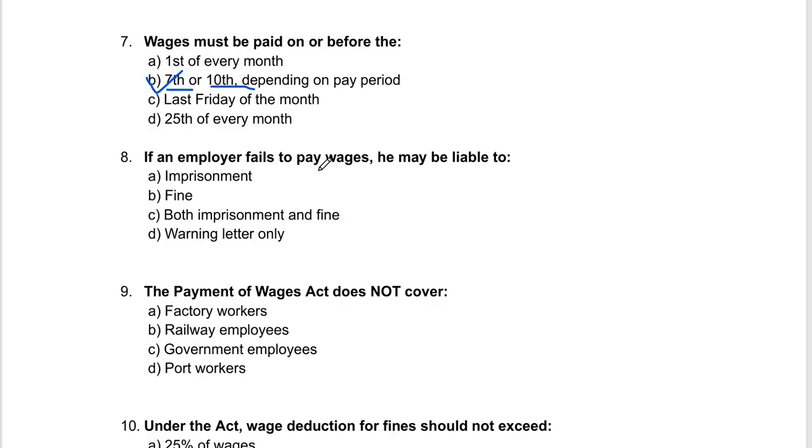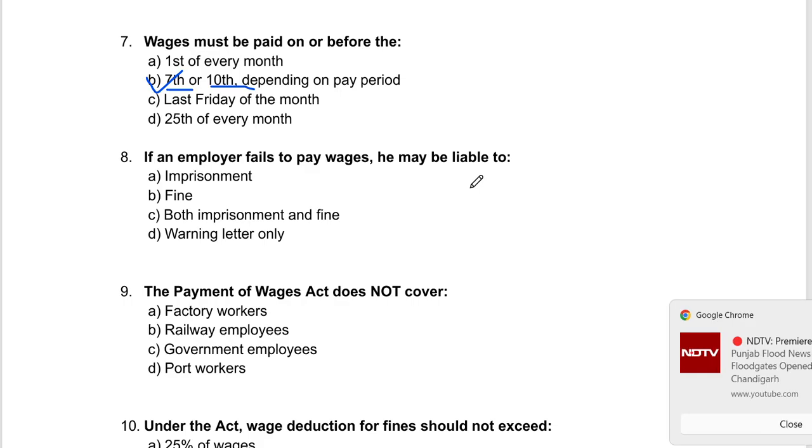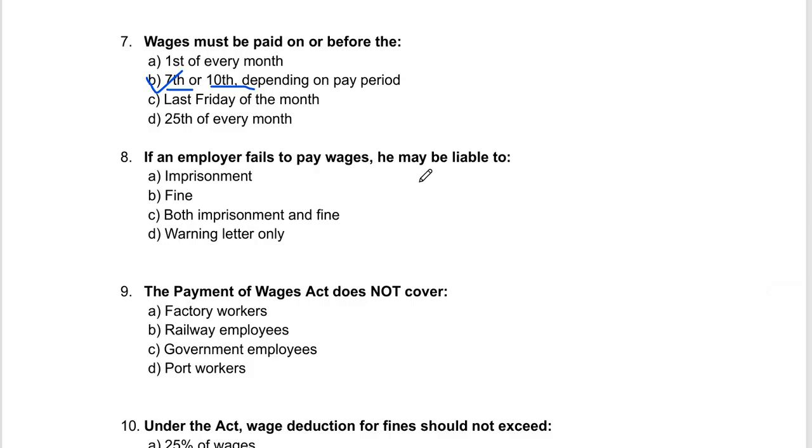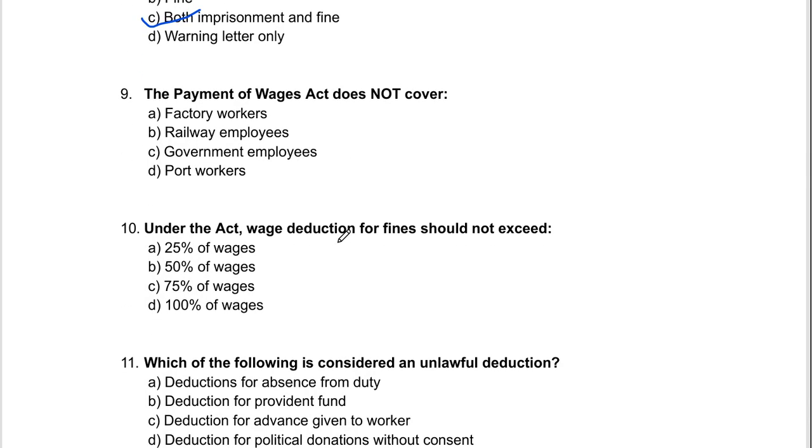If an employer fails to pay wages, he may be liable to option A imprisonment, fine, both imprisonment and fine, warning letter only. So the correct option will be both imprisonment and fine. Now, let's come to question number 9.